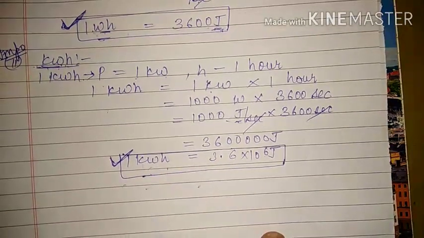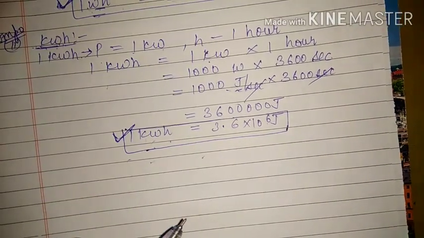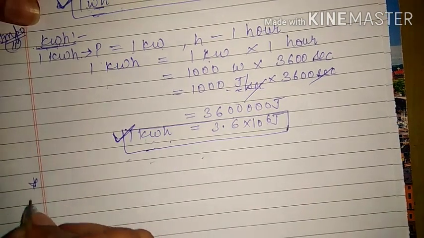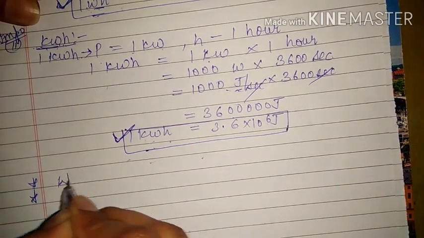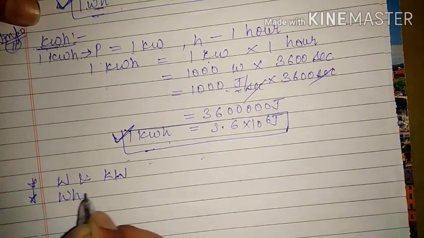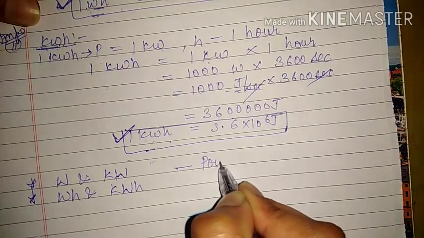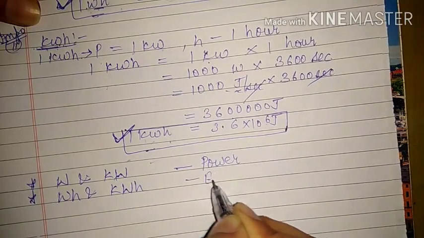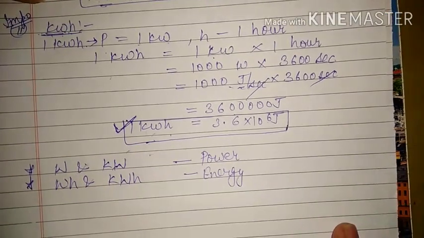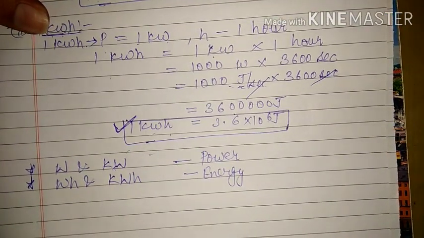Okay, now we will see here. Before moving forward, we have 2 more units to discuss, but before that we need to discuss 2 things. See, watt and kilowatt, watt hour and kilowatt hour. Here also, since we are studying science, we have to read the question carefully before answering.